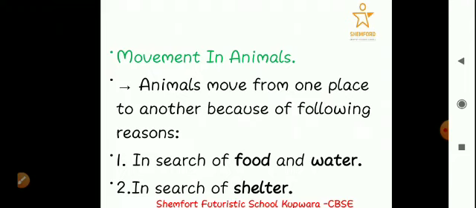Then the second reason is shelter. They also have to protect themselves from different kinds of danger, be that any natural factor, be that any man-made factor. For example, natural, when we talk about it, there is rain, there is snow, there is storm. So these are some factors that can affect an animal. They can fall sick because of these things. So for that reason they have to protect themselves. They have to have a shelter for themselves. So for that reason they also keep moving from one place to another. So these are some reasons that make animals move from one place to another.